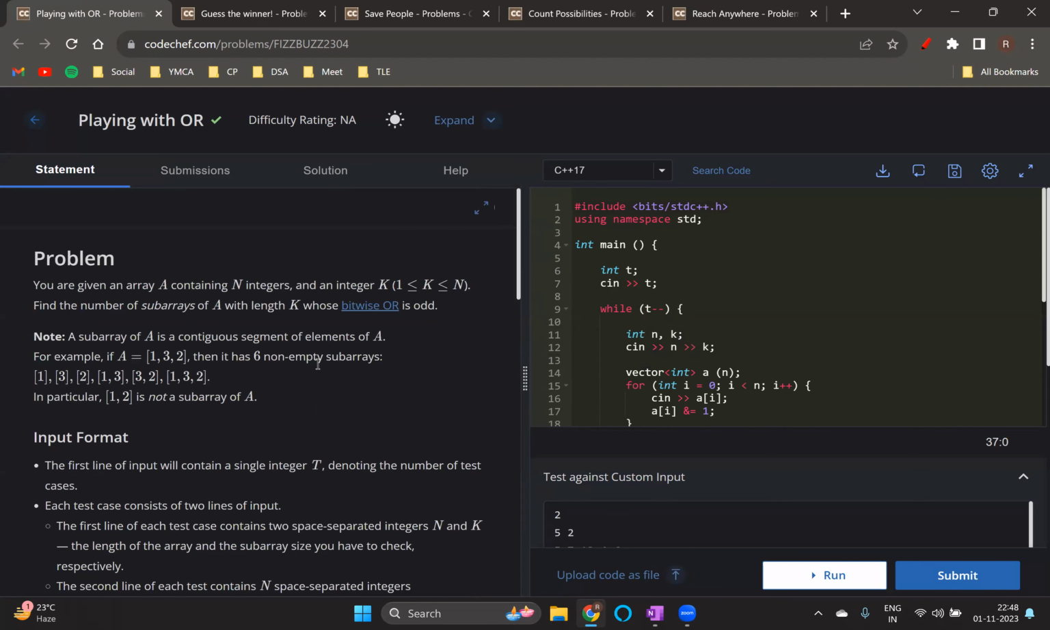Let's move on to the fourth problem. Now this was the first problem of Division One. Earlier were very easy problems. Now, even though it's not hard either.